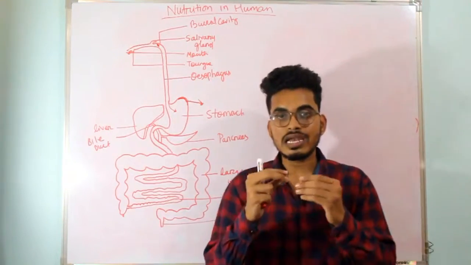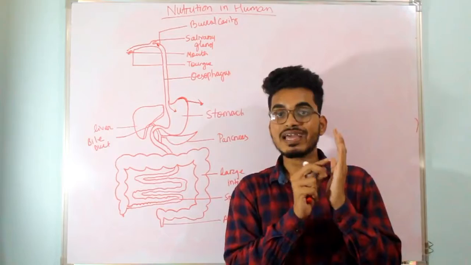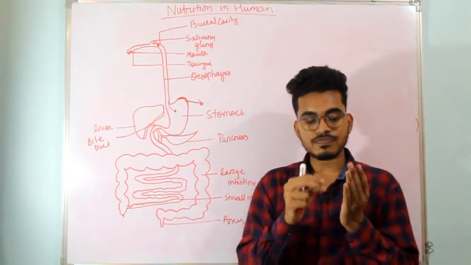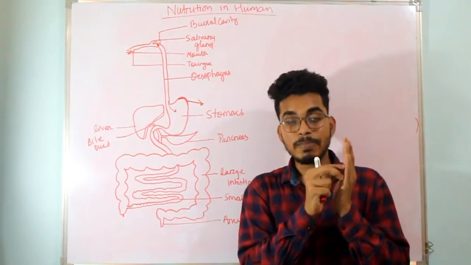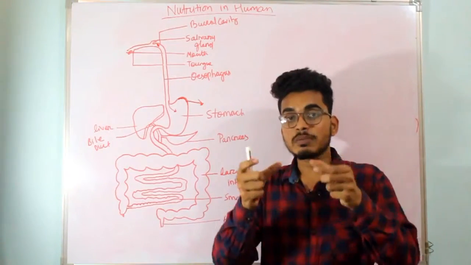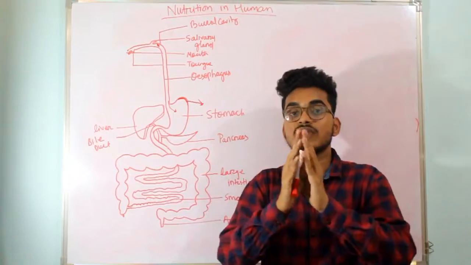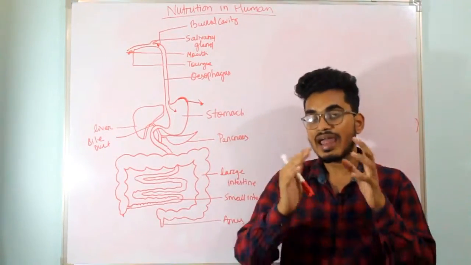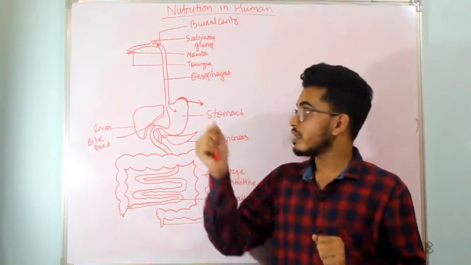Let me say it again: the role of HCl is to make the medium so that the pepsin enzyme will act upon proteins and break them down into simpler forms. That is the role of pepsin and HCl here.